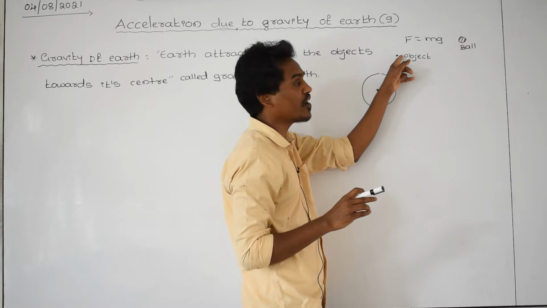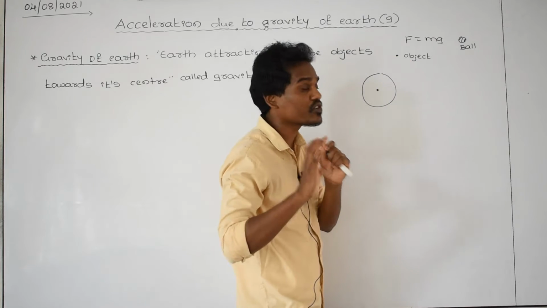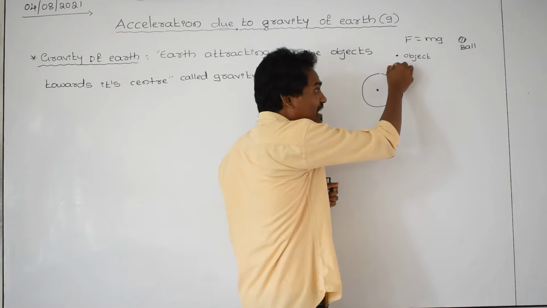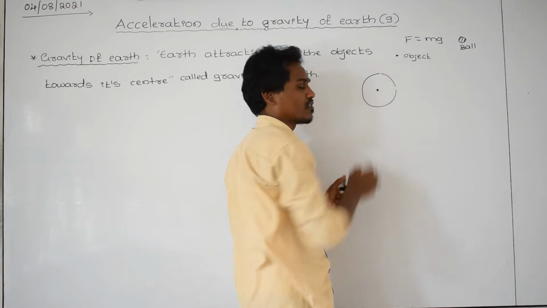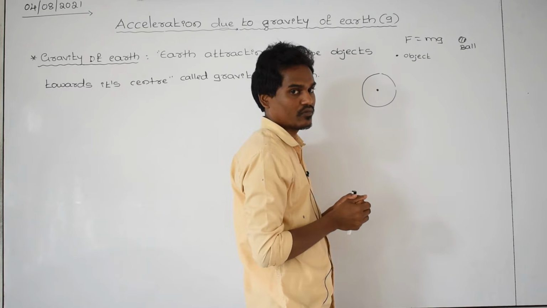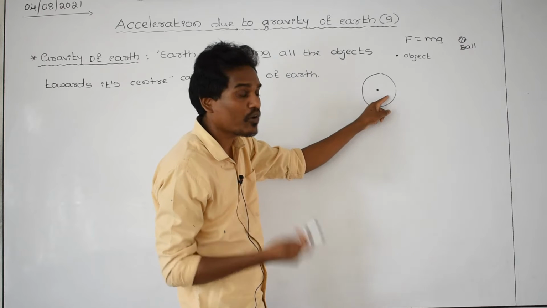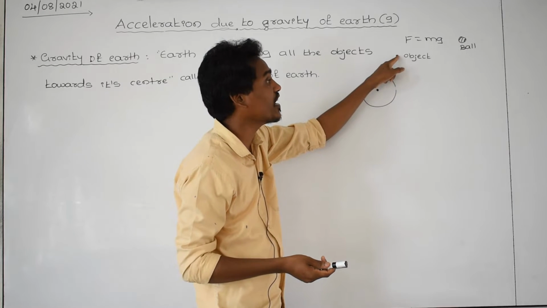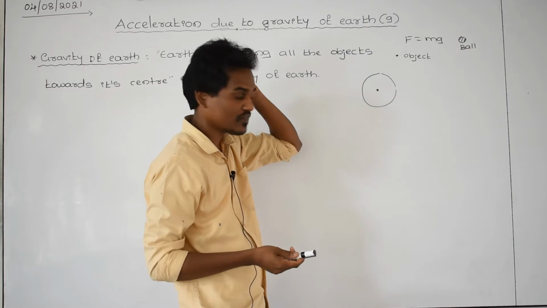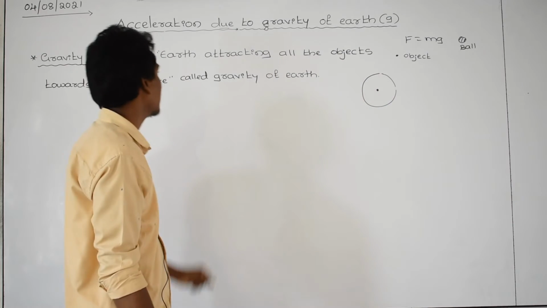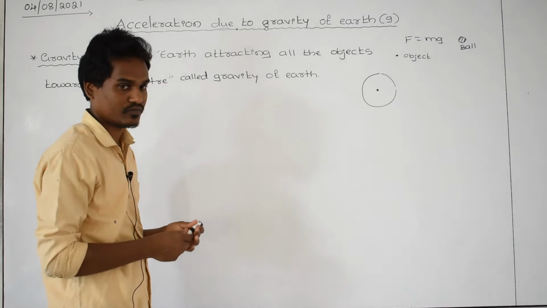You leave the body at that point, then the body, what you are observing, is moving, means accelerating, towards the center of the earth. Then the earth has the capacity, a property, to attract this body towards its center. That attracting property of this earth is called as gravity of earth.